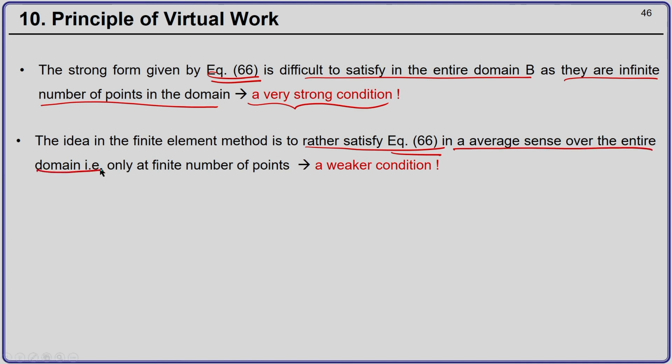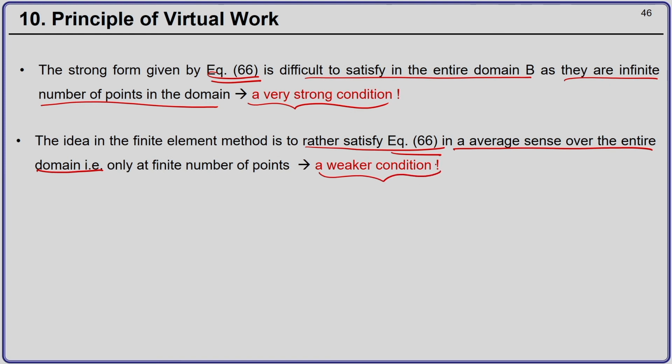So, we will rather like to satisfy the differential equation given by 66 only at finite number of points. So, instead of satisfying the equations at infinite points, I will just like to satisfy those equations at finite points in an average sense, and then this is what is called a weaker condition.